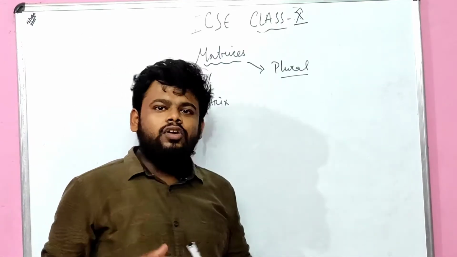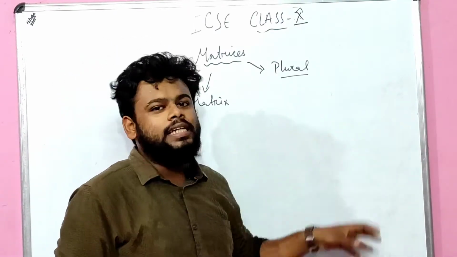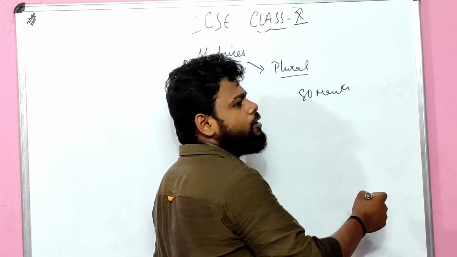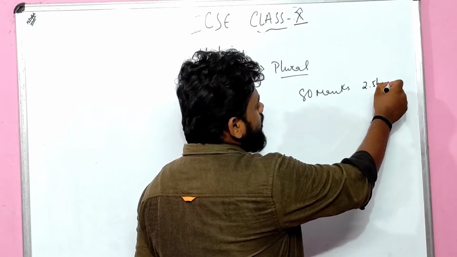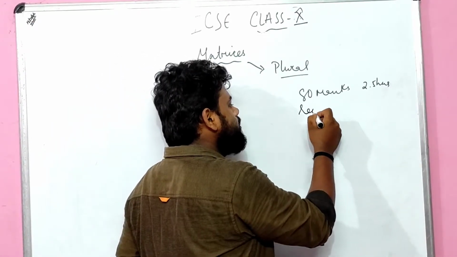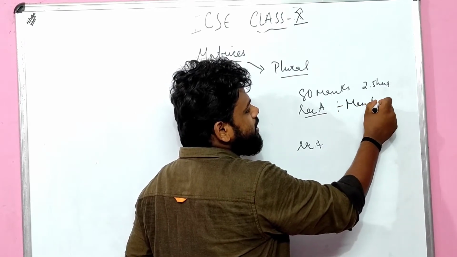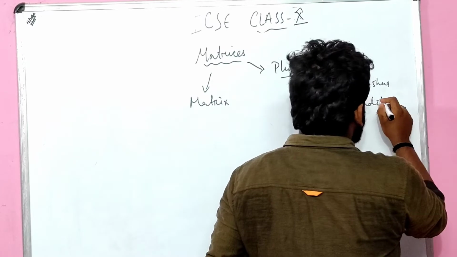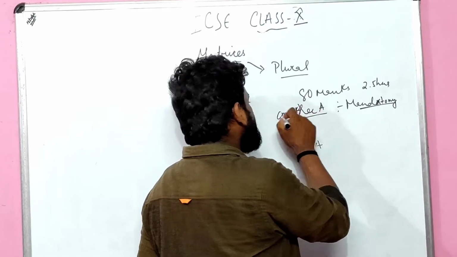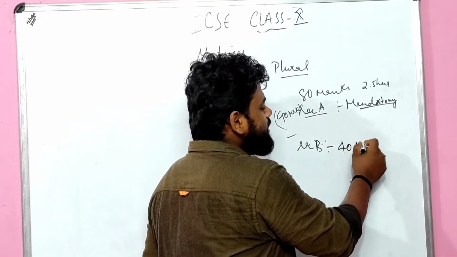As you know very well, in your class 10 board examination, a paper of 80 marks, which is 2.5 hours, is divided into two sections, Section A and Section B. Section A is mandatory and carries 40 marks, while Section B also carries 40 marks.